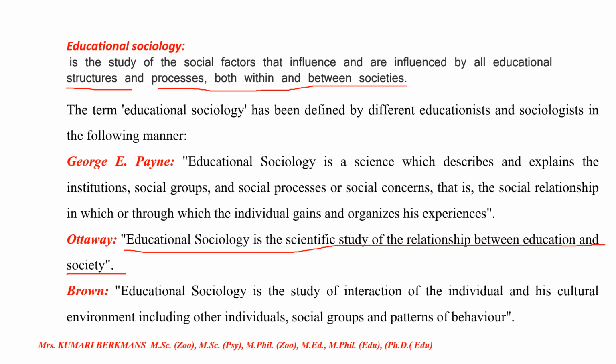Third one, Brown. What did he define about educational sociology? Educational sociology is a study of interaction of the individual and his cultural environment, including other individuals, social groups, and patterns of behavior. They're the same, but he expanded it a little bit. What Ottaway told is a relationship between education and society. What Brown told is a relationship between the individual and society.